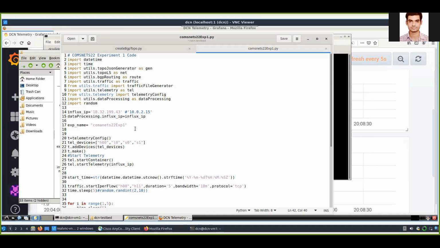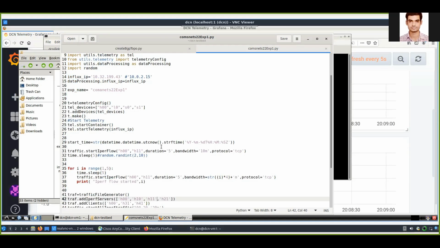In this experiment, we are going to measure telemetry on these 4 devices: H00, L0, S0, and S1. We are going to run iperf traffic from H00 to H1 at different bandwidths.